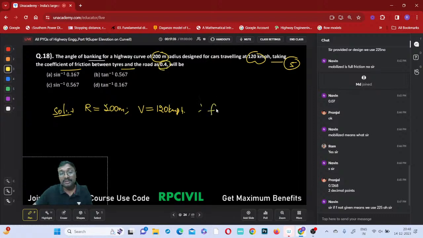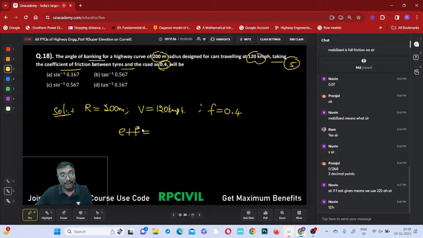So it is mentioned that we have to consider the coefficient of friction, definitely, or not? Then which equation do we have to use? e plus f equals small v square by g r, that is capital V square by 127 r.